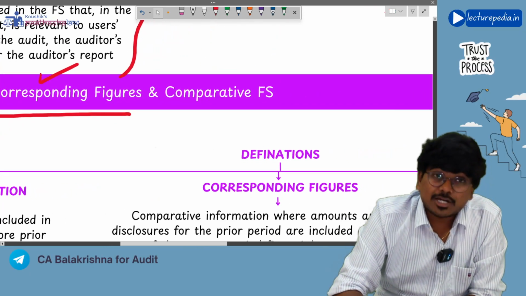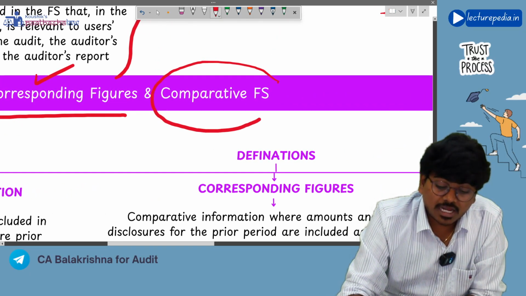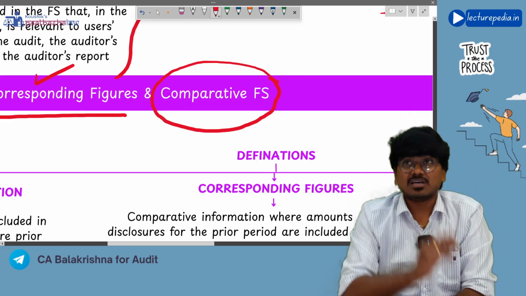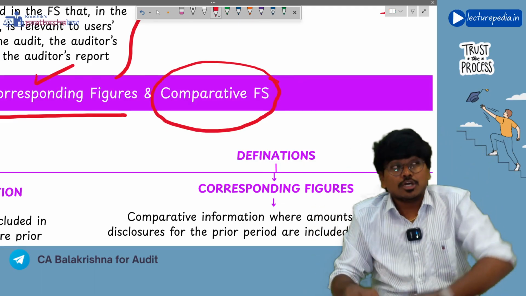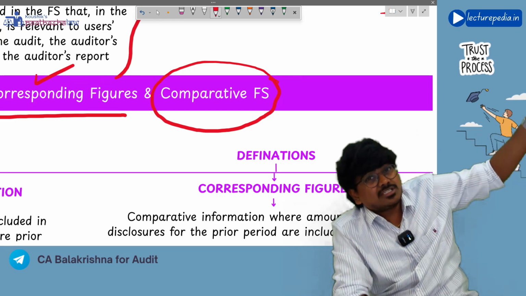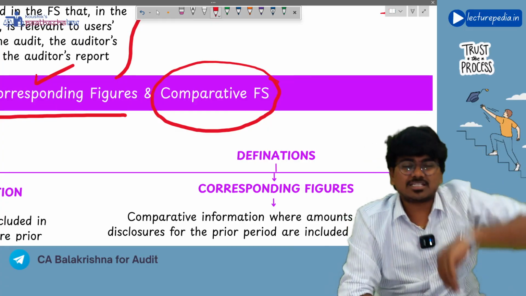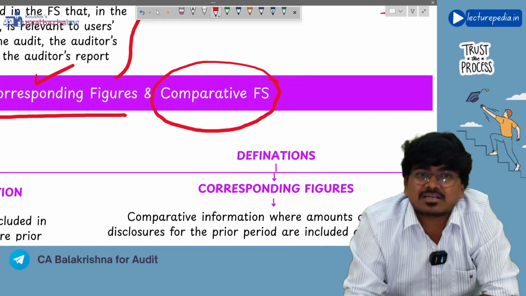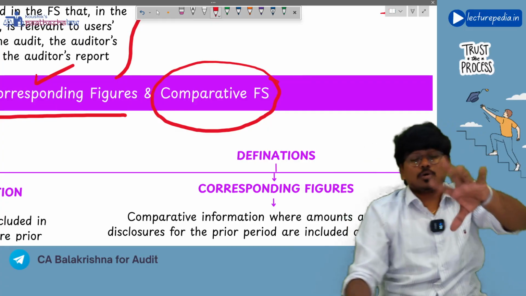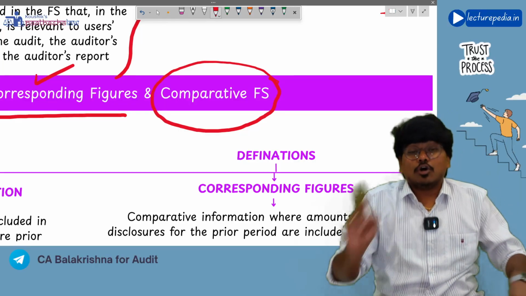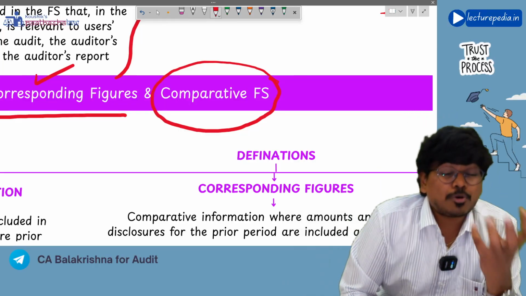And comparative information can also be in the form of comparative financial statements. That means instead of just giving the amounts, you will give the entire financial statements of the previous year in the current year also for comparison purposes. Understanding. That is known as comparative financial statements. So comparative information can be of two types. One is corresponding figures.